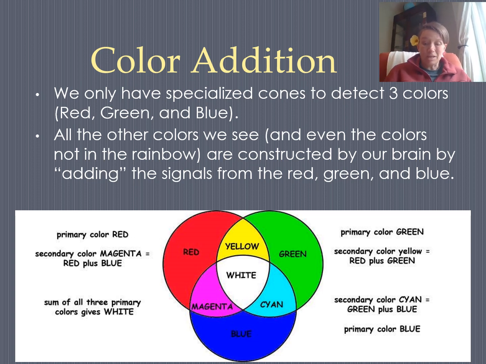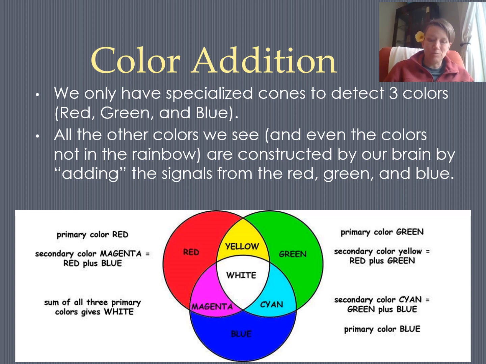And then, of course, what if we're seeing all three? What if we see red, green, and blue in equal amounts? Well, our brain actually does something really interesting with that. It creates the color white. It's like, I'm getting all this light, this red, green, and blue, all my detectors are going, and I'm going to imagine this color that is called white.